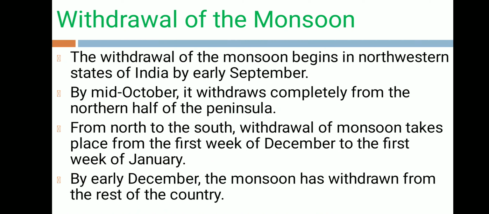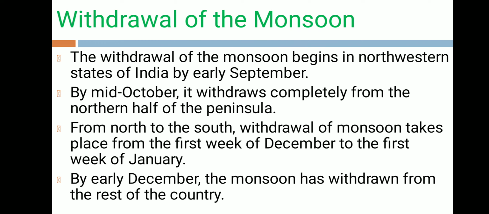And if we talk about withdrawal of monsoon, the withdrawal or the retreat of the monsoon is a more gradual process. The process begins by early September in northwestern parts, and by mid October it withdraws completely from the northern half of the peninsula. After that, by the first week of December, the withdrawal from the southern half of the peninsula is very fast.